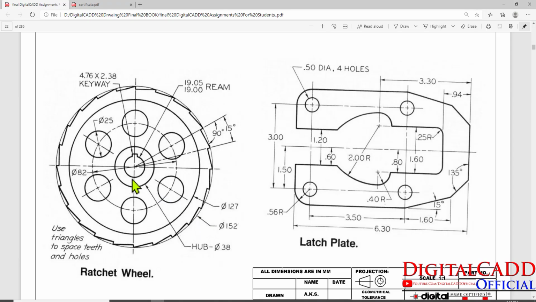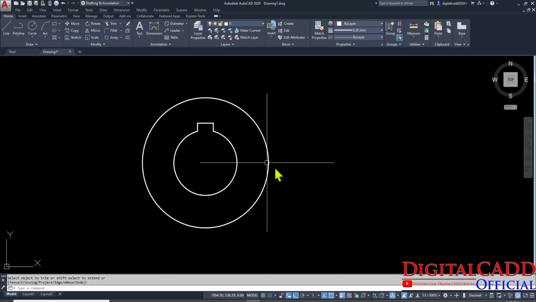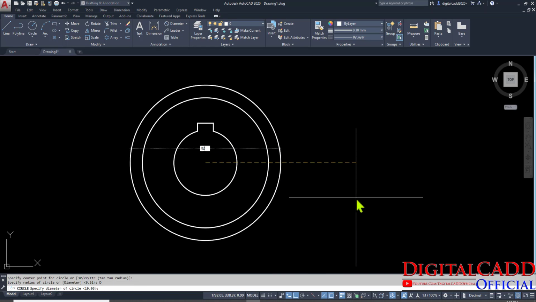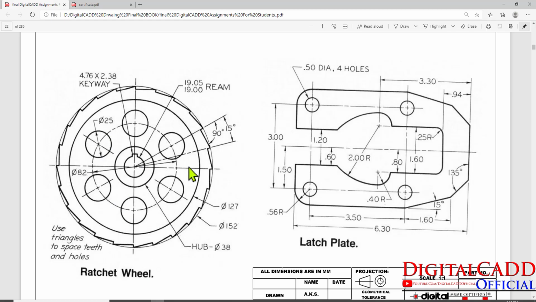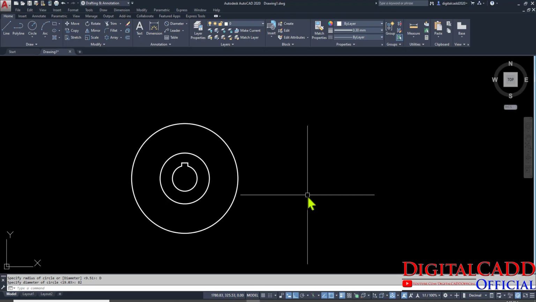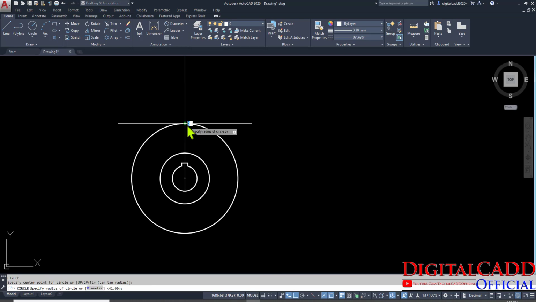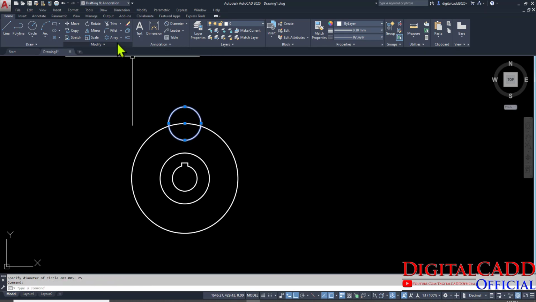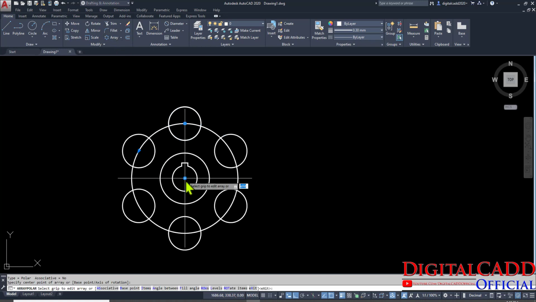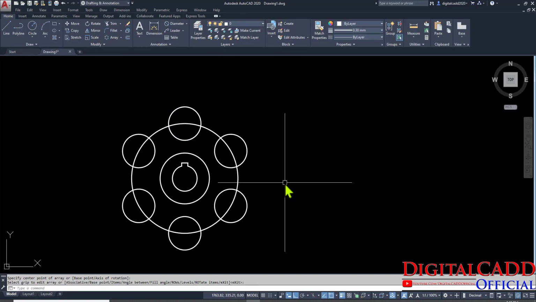Now third circle we have to create here, that is 82 diameter. C for circle, here you can see D for diameter 82. Again here you can see we need a circle of diameter 25 in this pattern, so just press C for circle, start from here, D for diameter, that is 25. Select this circle, go to array, specify the center point. Done it. Okay, enter.